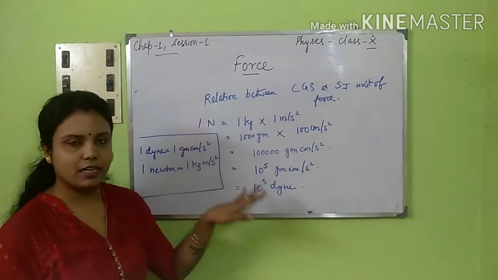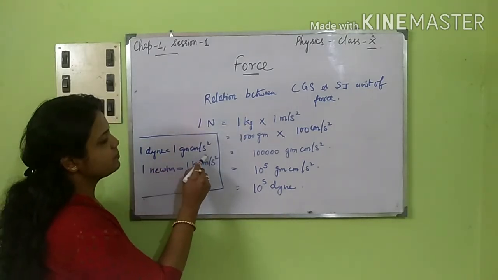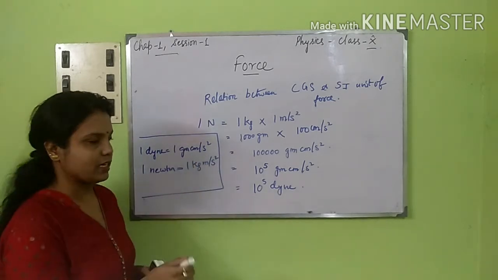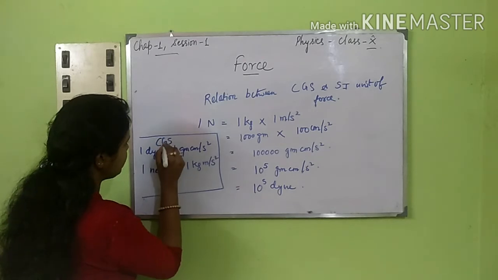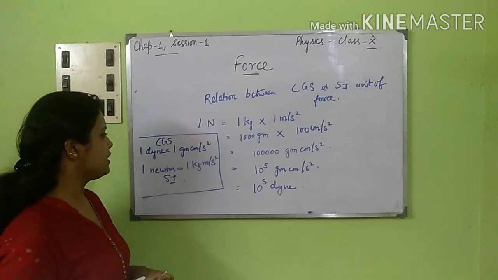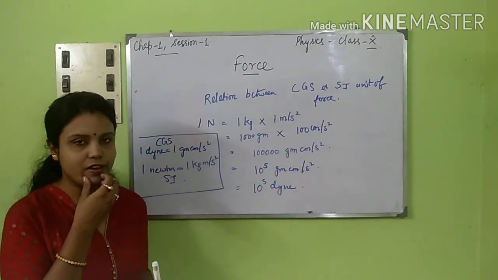Now this is a relation, I will come to it. Before that, let me say 1 dyne is equal to 1 gram centimeter per second square and 1 Newton is equal to 1 kg meter per second square. This is the CGS unit, this is the SI unit. Now for the CGS unit, that is 1 dyne, the definition is very important.